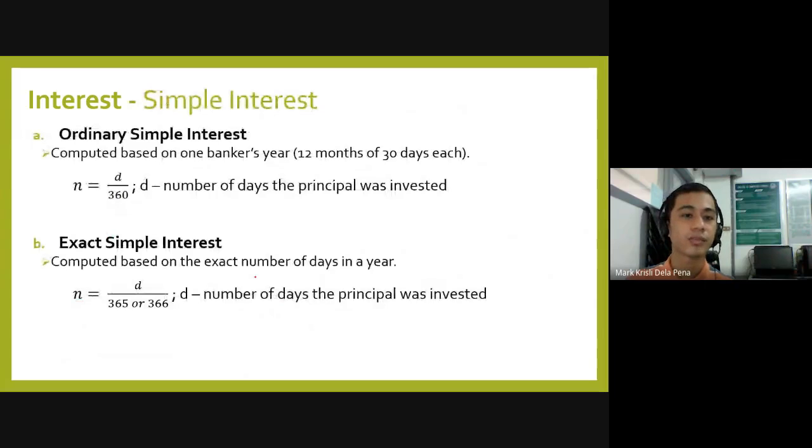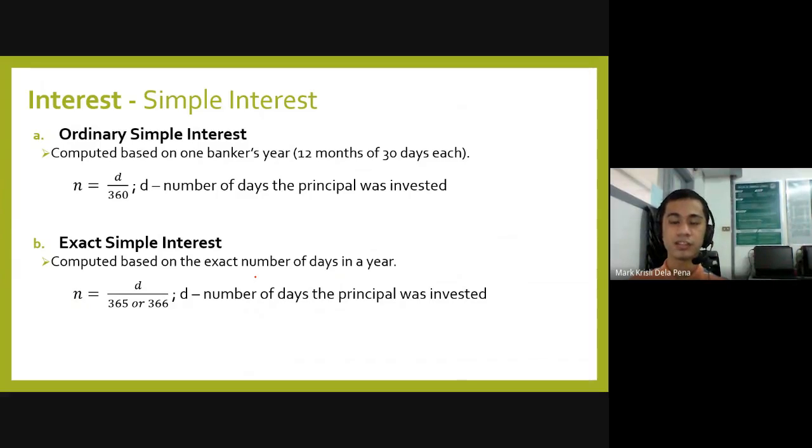Now we have two types of simple interest. These types of simple interest are calculated based on the number of days in a year. When we say ordinary simple interest, this is also termed as a banker's year, wherein for each month they have rounded it to 30 days per month. So we will assume that each month is composed of 30 days, which means 1 year is equivalent to 360 days.